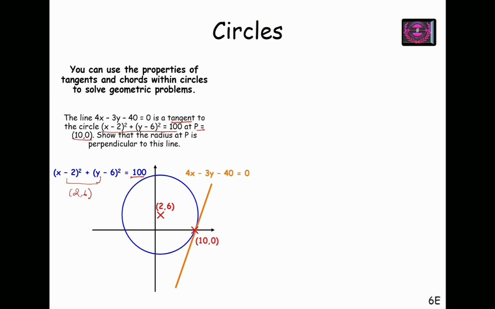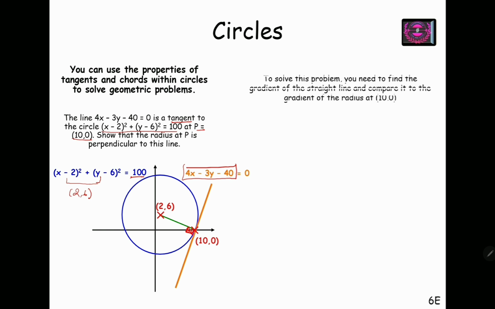Now we have to show that this tangent line is perpendicular to the radius. To solve this problem, we can find the gradient of the radius and then compare it with the gradient of the line.